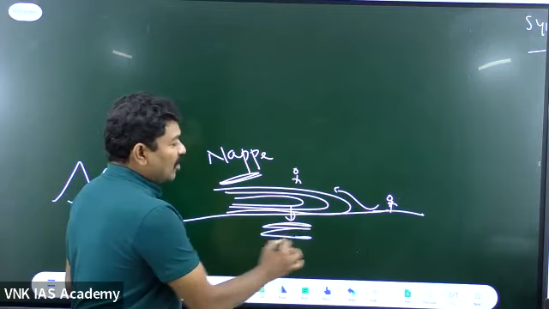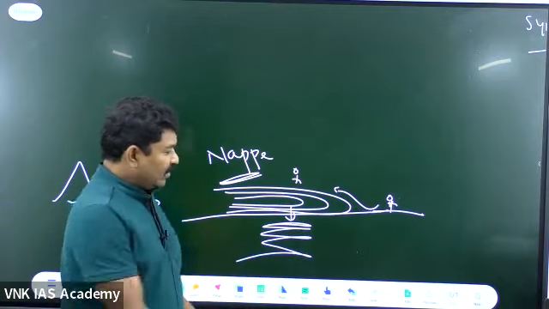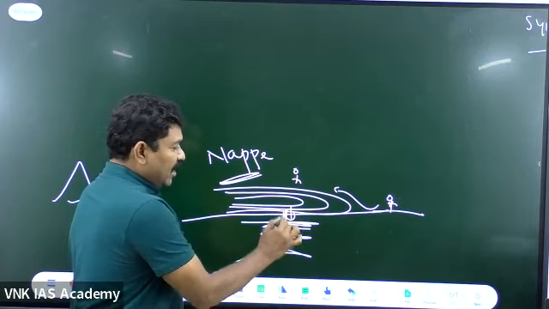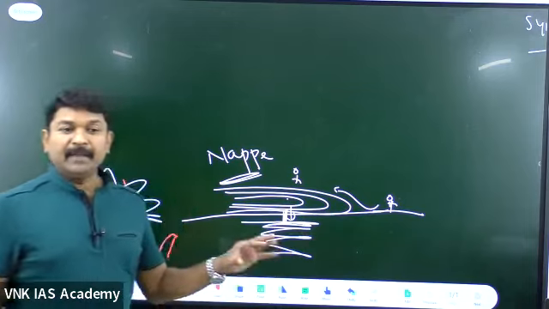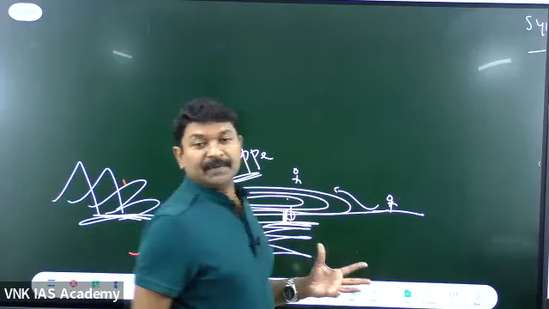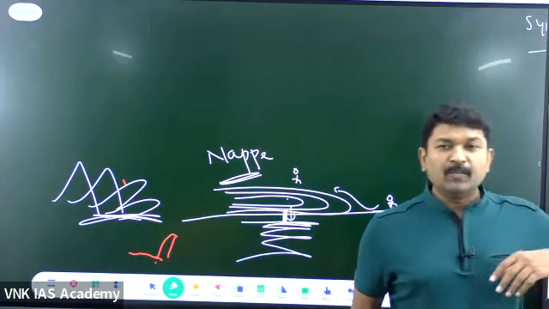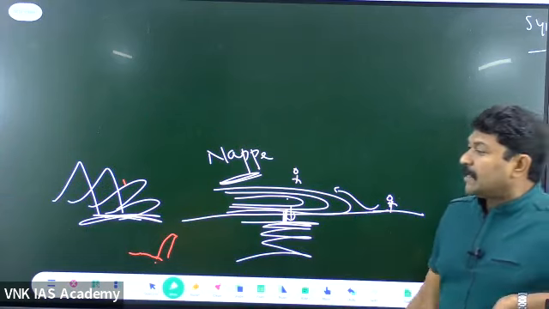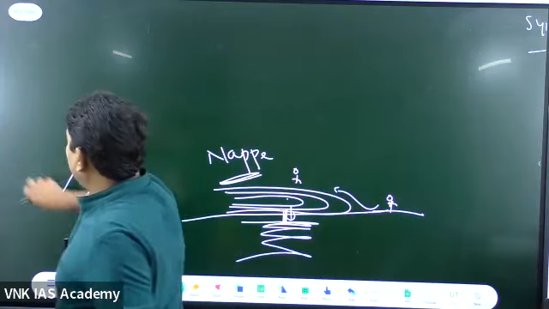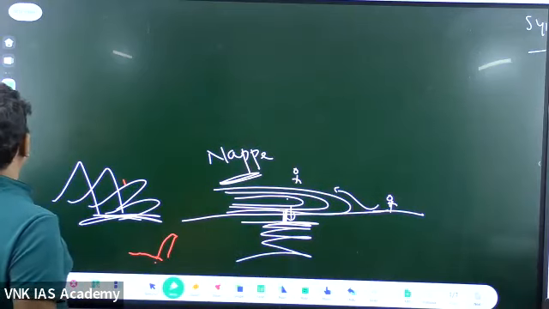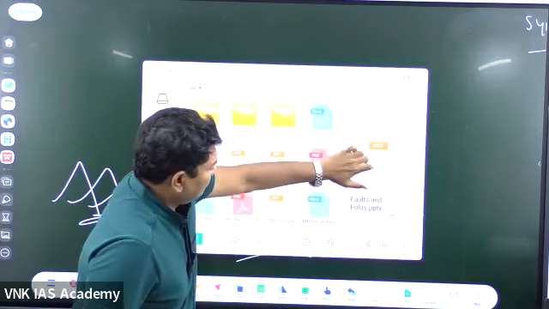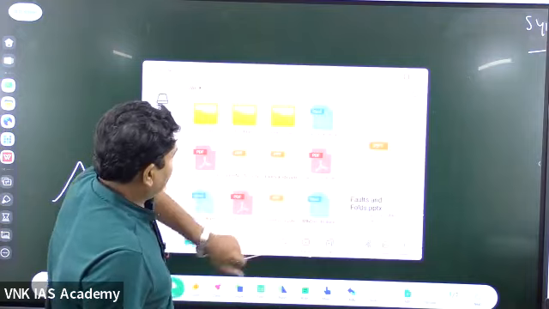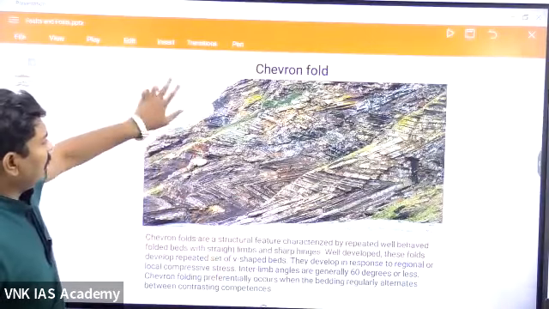The composition of the rock is something different, right? The composition of the rock here and here are two different rocks. That is what a nappe is. This is called the Himalayan nappes. In the Himalayas, you can find more number of nappes. These are the nappe type of landforms. See, this is a chevron, but nappe is not given.